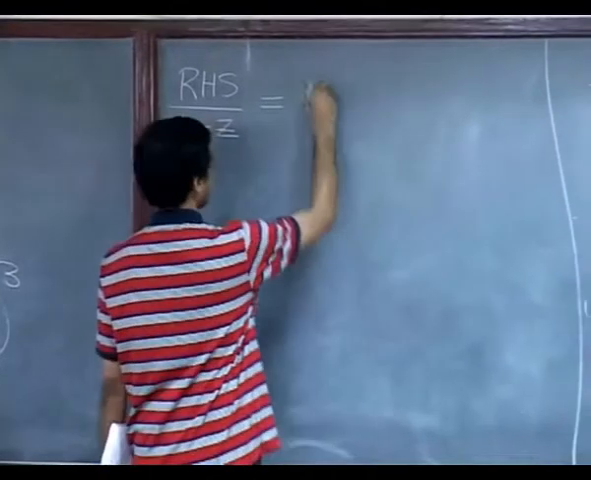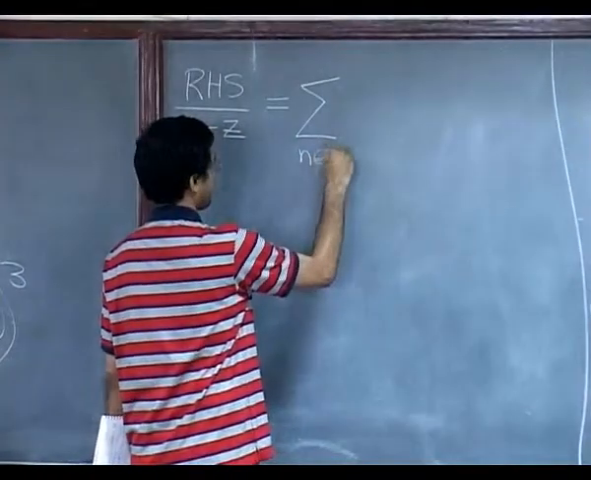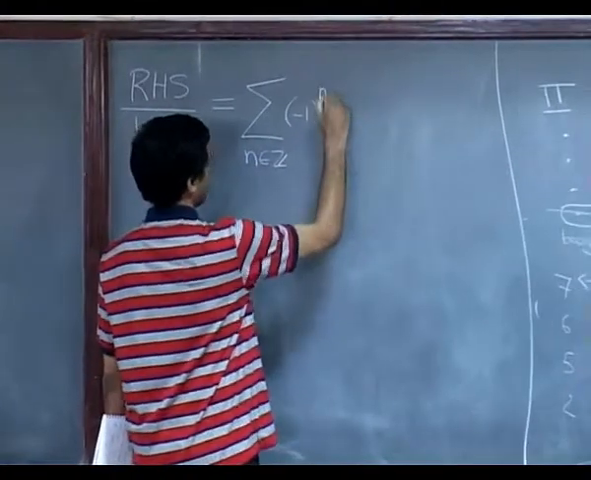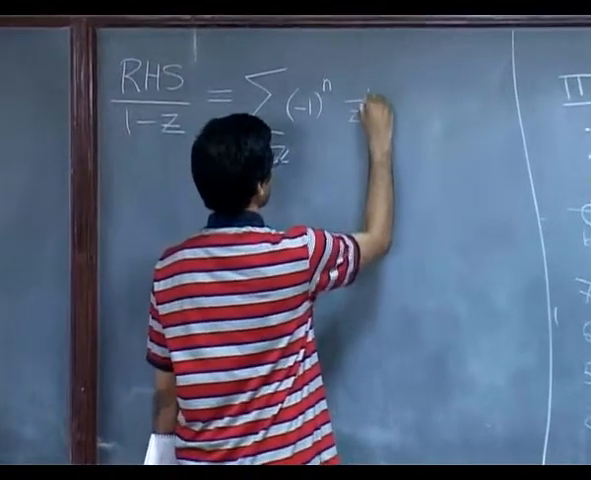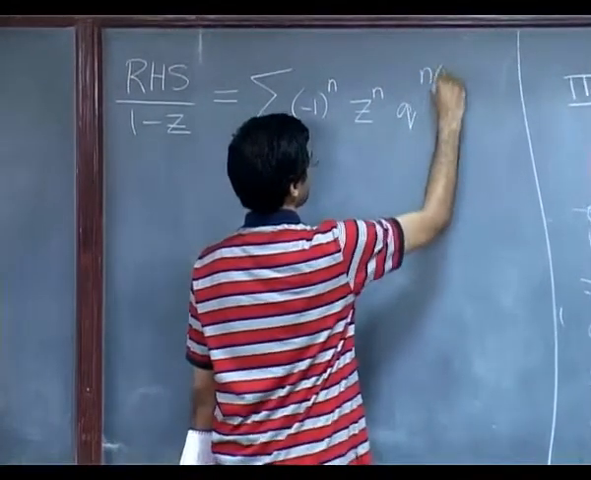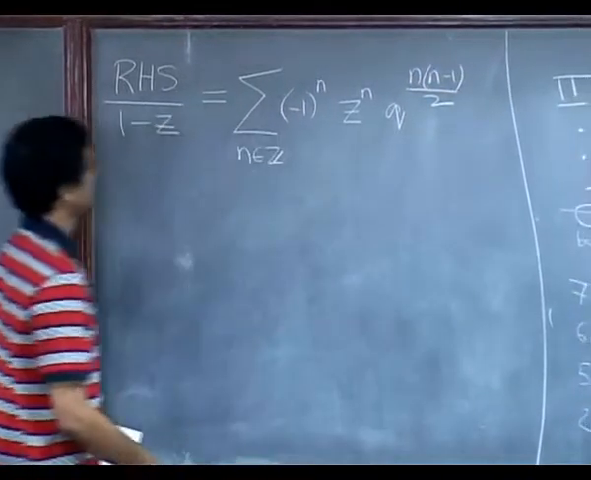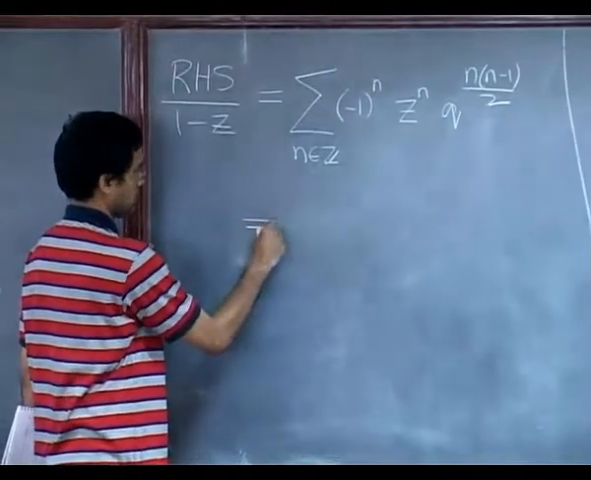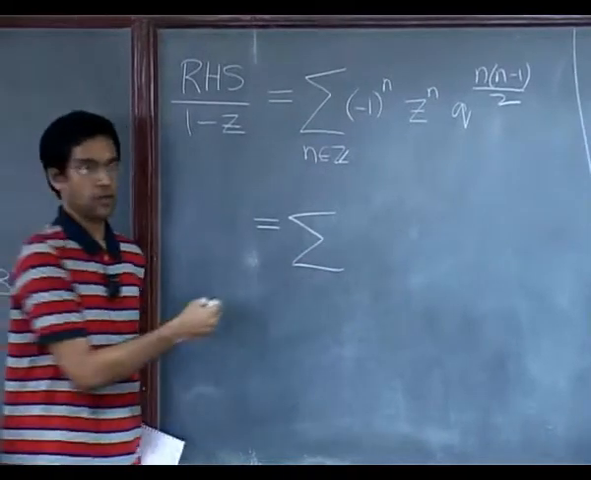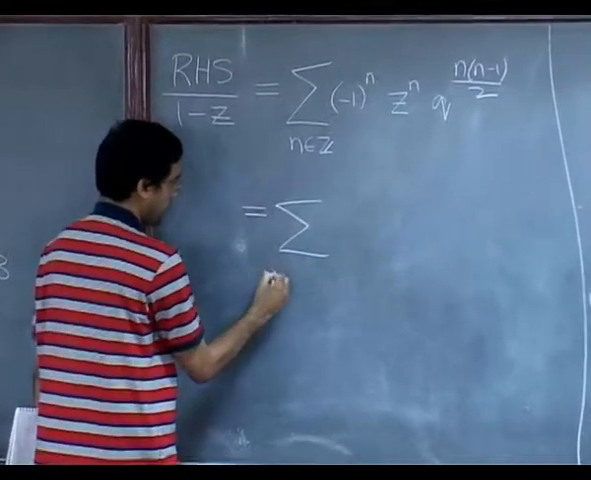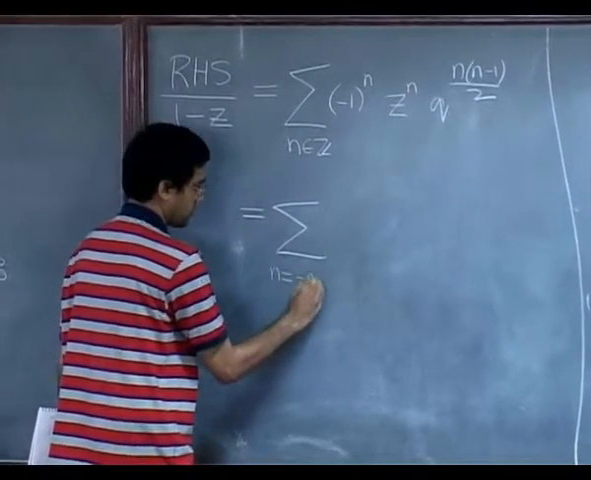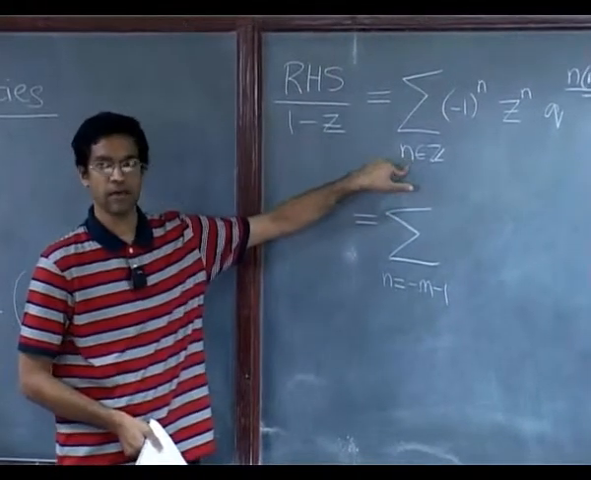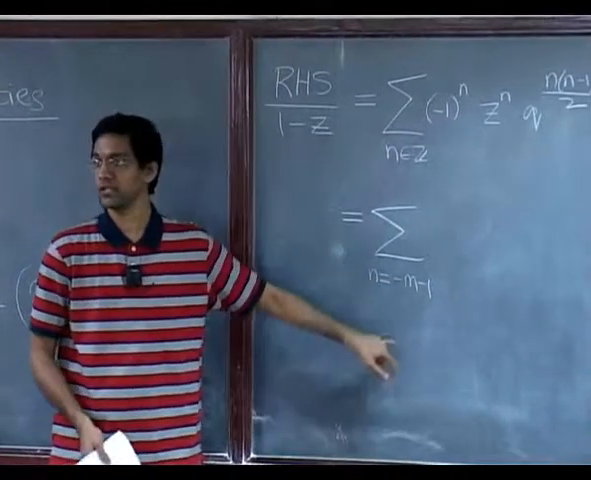So, observe I can write this as, think of it as the sum over n belonging to the integers of minus 1 to the n, z to the n, q to the n times n minus 1 over 2. But observe, I can also think of this differently, I am going to change variables. So, I am going to take this sum upstairs, but then think of n as minus m minus 1, and you will see in a minute why I am doing this.